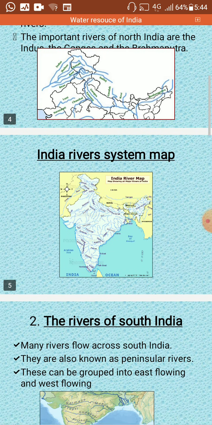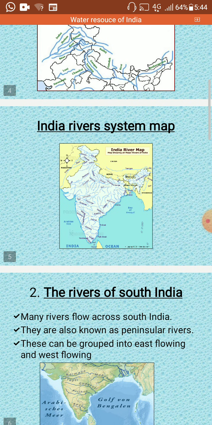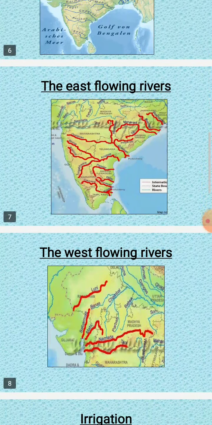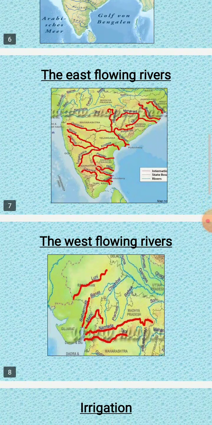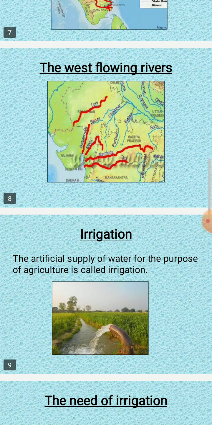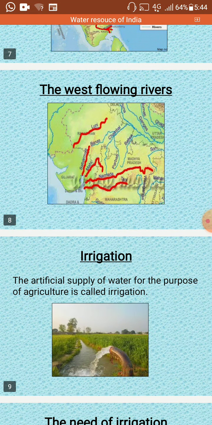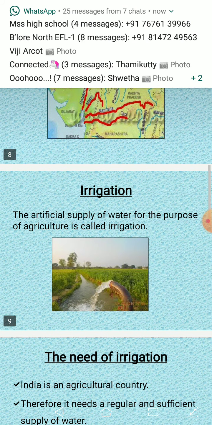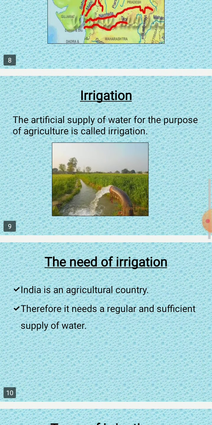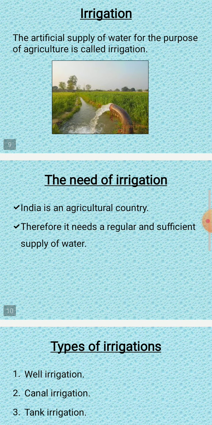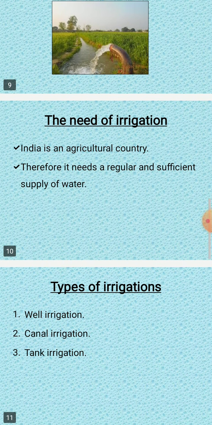The major types of irrigation followed in India are tank irrigation, well irrigation and canal irrigation. There are two types of wells: open wells and tube wells. Tube wells means borewells, as we call them. Construction of tanks, in Kannada they say tanks, keregalu.